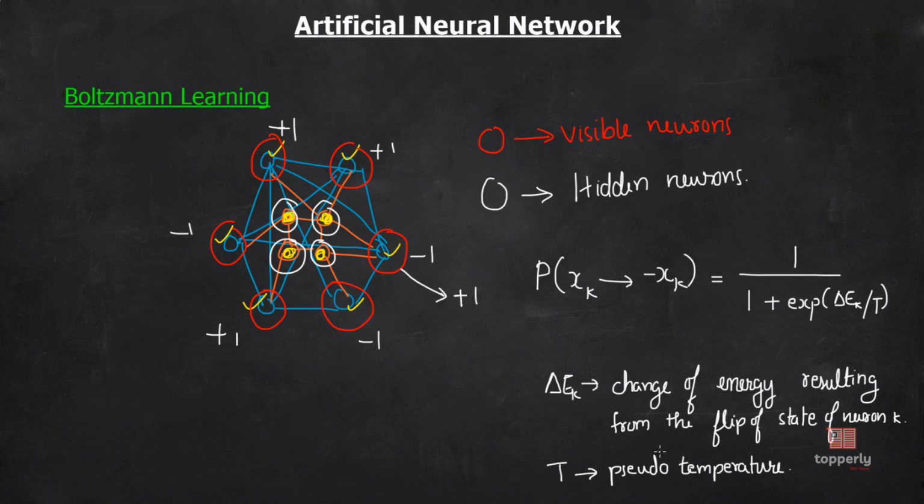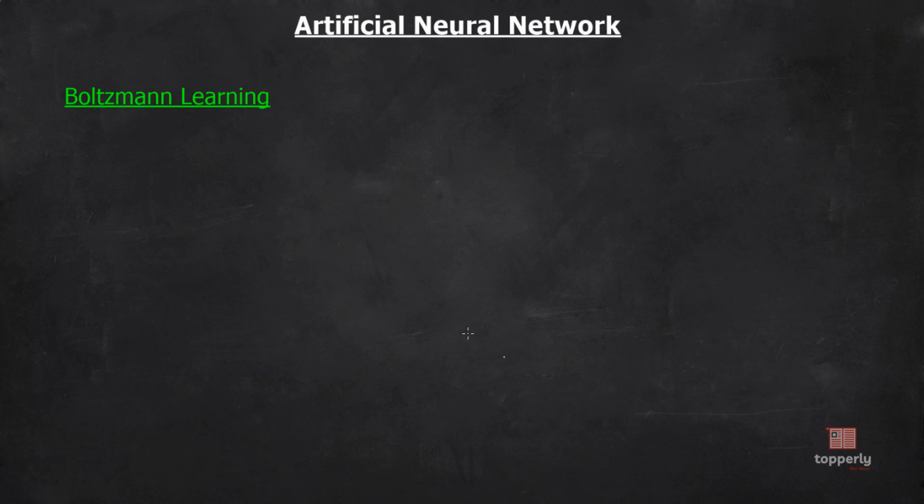So in Boltzmann learning, what the network tries to achieve is that over time, the network will reach a thermal equilibrium, that is, the network will reach a steady state. Another thing about Boltzmann learning is that we have already classified the neurons into visible and hidden neurons. Now, a question that might arise is: are we able to change or flip the output states of all visible neurons? Perhaps we can, perhaps we cannot. The case where we can't flip the output state is when we put some constraint on the states of visible neurons, that is, if we clamp them.